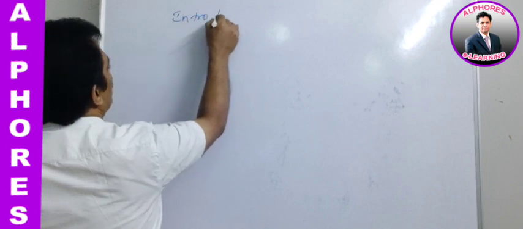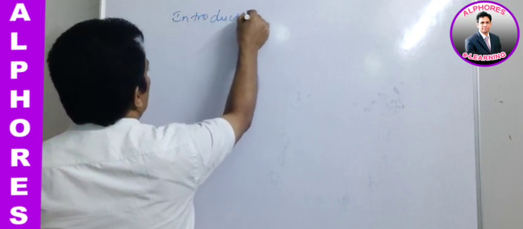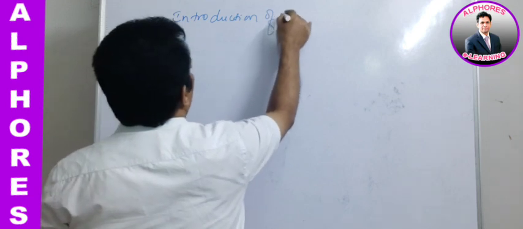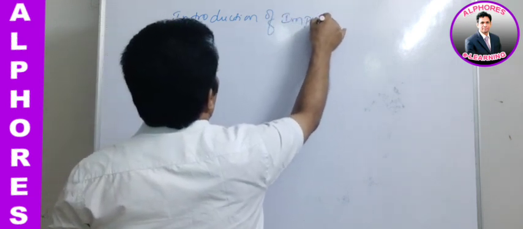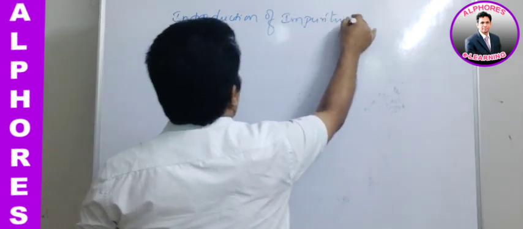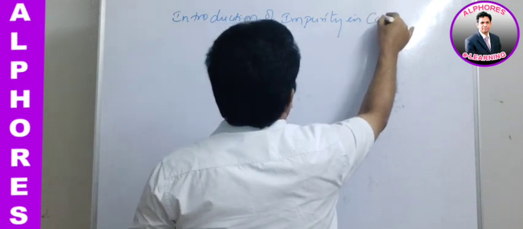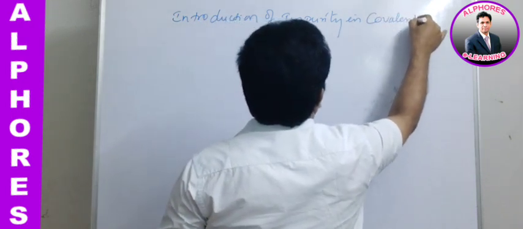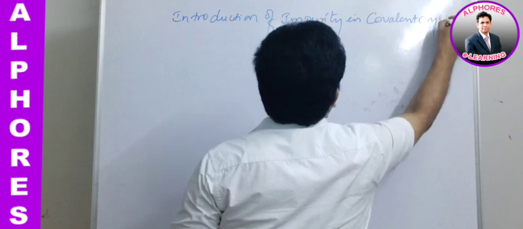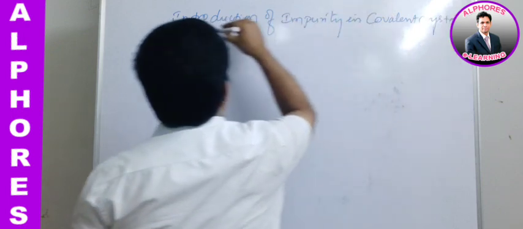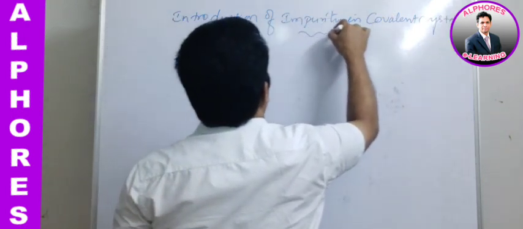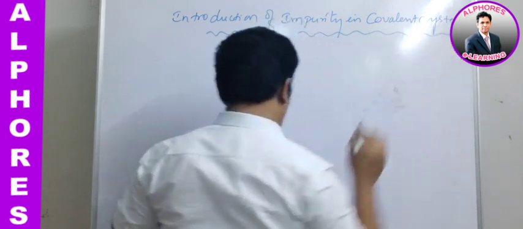Introduction of impurity in covalent crystals. Let me explain this with the best example.